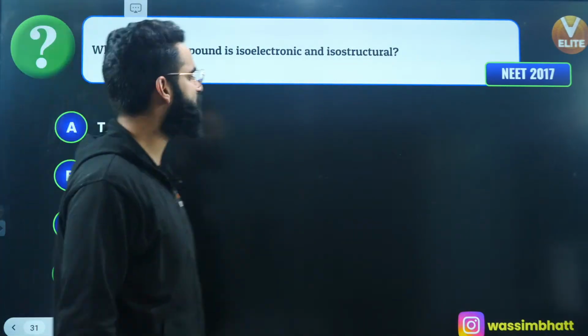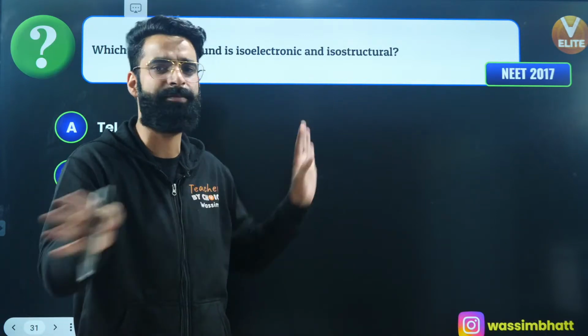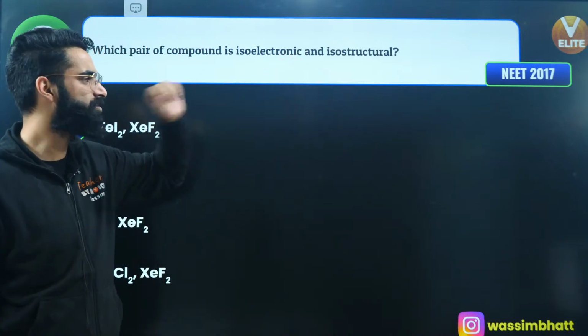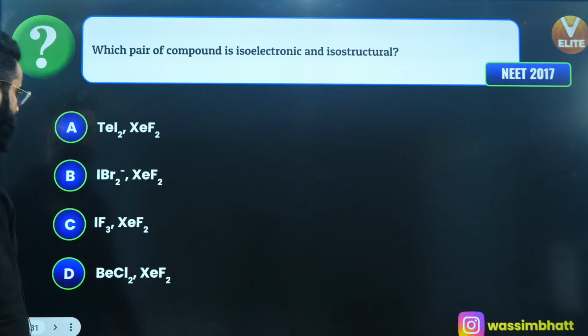Which of the following is isoelectronic and isostructural? Isoelectronic means same number of electrons. Isostructural means same hybridization. Check the hybridization. Isostructural means having same structure, having same geometry. Correct? Check it out.